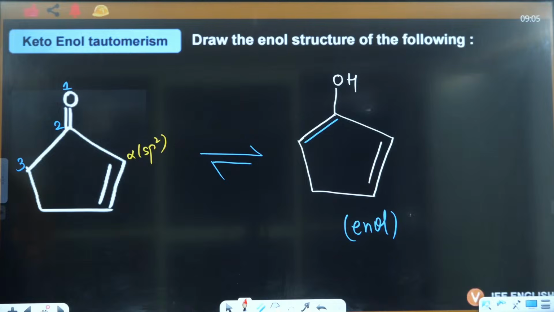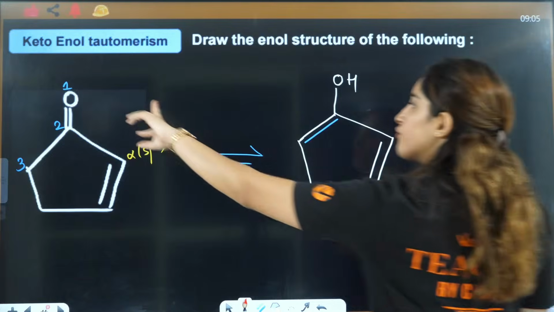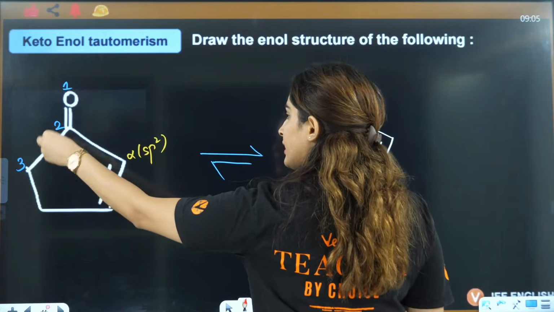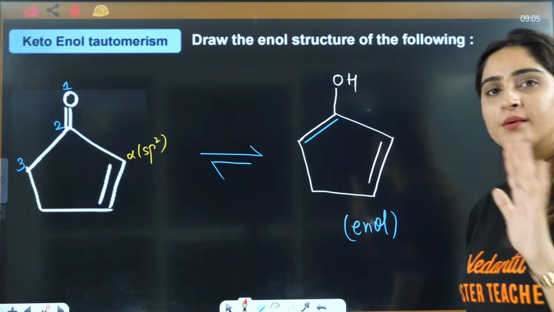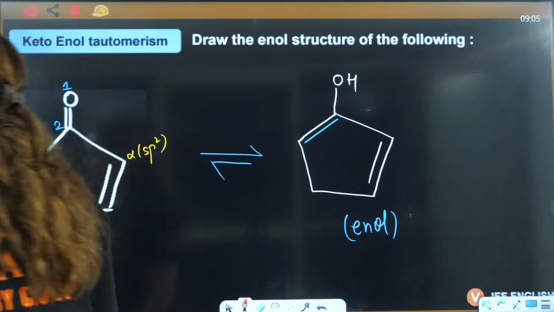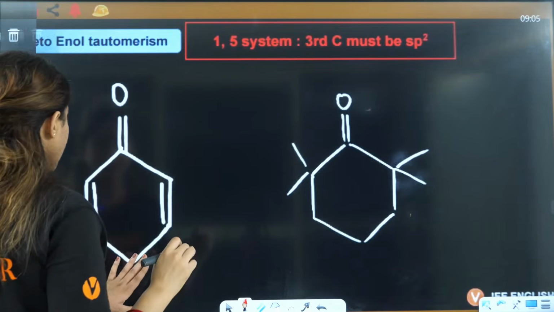On the left side it will do very good, right? Okay, everybody understood? 2, 3, break the bond of 1 and 2, shift it to 2 and 3, shift the third hydrogen to first position, right? That's a simple rule that you have to obey here, right everyone? Let me know in the chat box if that is clear.